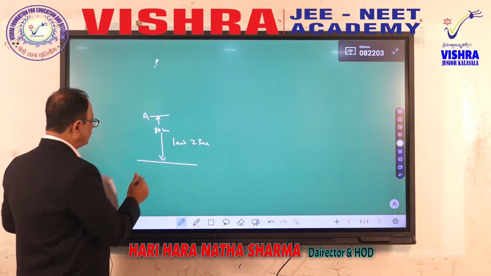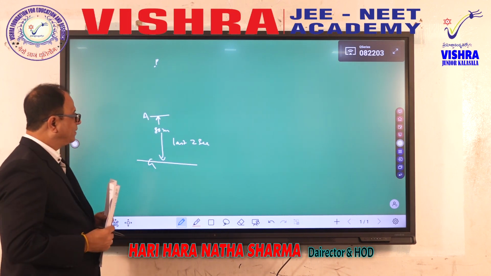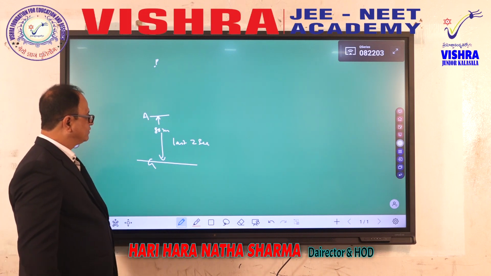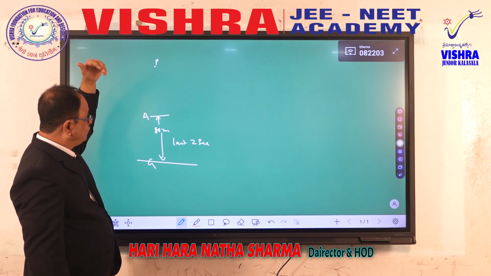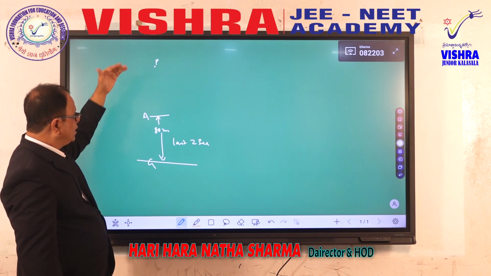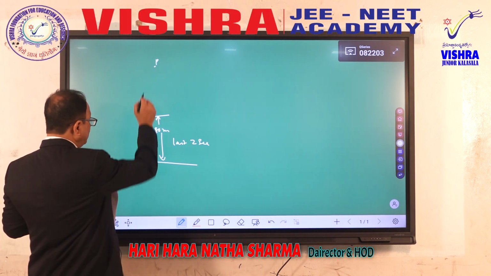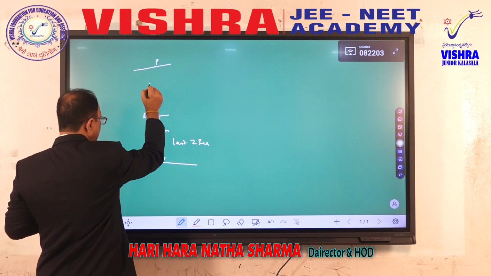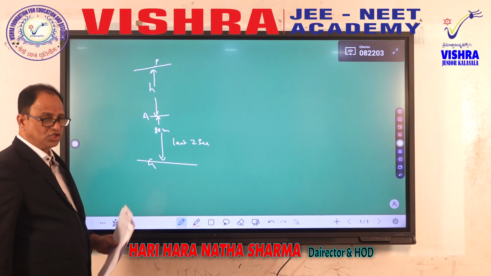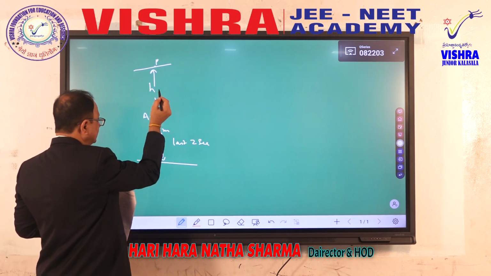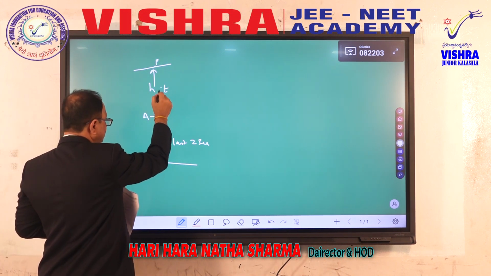From A to the ground, the particle has travelled in 2 seconds of time, covering 80 meters. Now the question is, from the free fall, what is the distance of A? Therefore, we have to calculate the distance from P to A. Let us say this is H. Now assume that from P to A the stone travelled in t seconds of time.